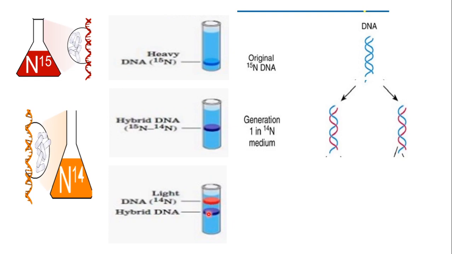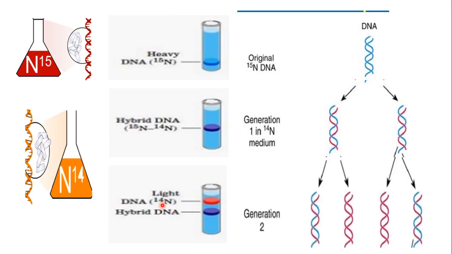One fragment, when investigated, was found to have hybrid DNA like after the first generation, and the second fragment, which was lighter than the other one, had only N14 forms. It indicates generation 2, and that the source of nitrogen is N14.